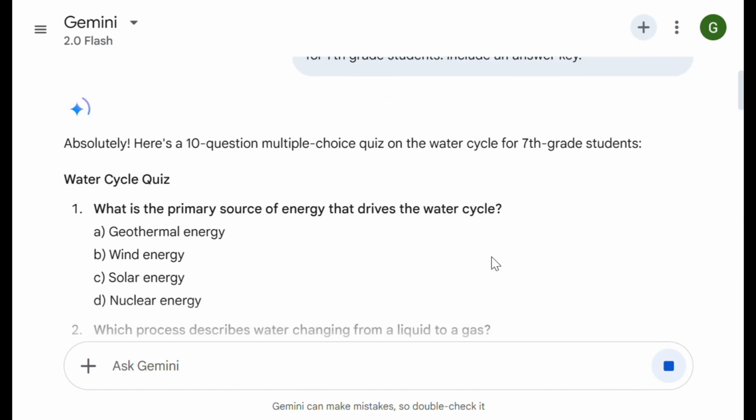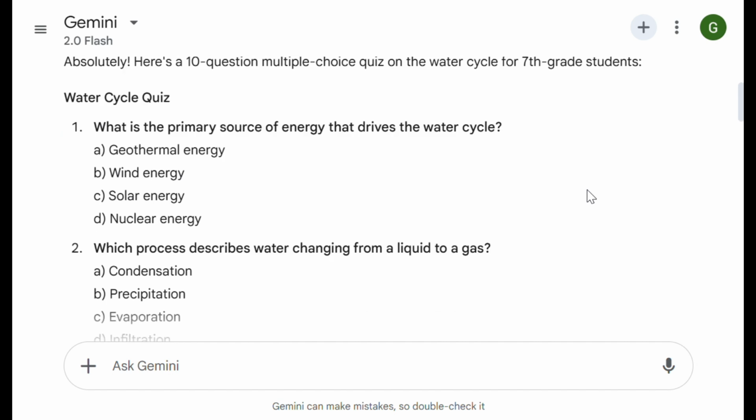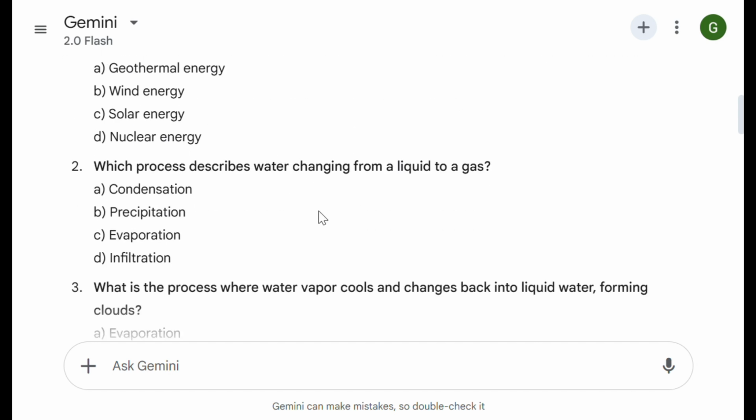So this is the output generated by Gemini in this case. Here is a 10 question multiple choice quiz on the water cycle for 7th grade students. Number 1, what is the primary source of energy that drives the water cycle? 4 options are displayed.